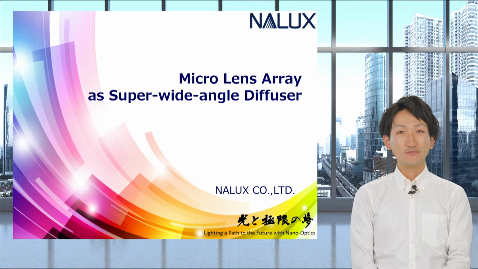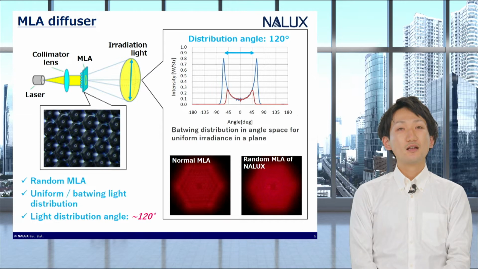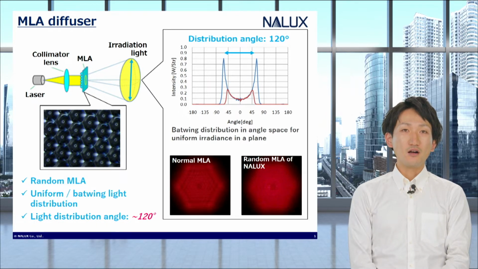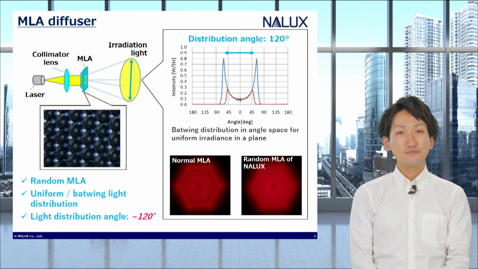I'm Toshiyuki Kodama. In this presentation, I'd like to introduce you to our latest product, micro-lens array as a super wide-angle diffuser. Micro-lens array, called MLA, consists of a set of lenses. One of the applications of the MLA is homogeneous laser illumination for a wider angle range.